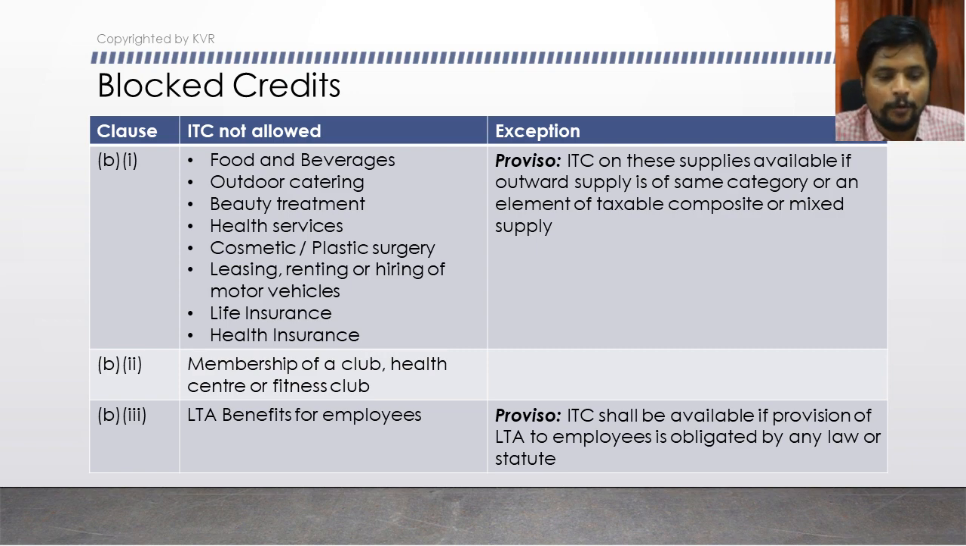Food and beverages, outdoor catering, beauty treatment, health services, cosmetic or plastic surgery, leasing, renting or hiring of motor vehicles, life insurance, health insurance. If these are the items availed, they form part of the blocked credits, so ITC is not available on these items. There is an exception to it by way of a proviso. ITC on these supplies is available if the outward supply is of the same category or an element of a taxable composite or mixed supply. Clear?